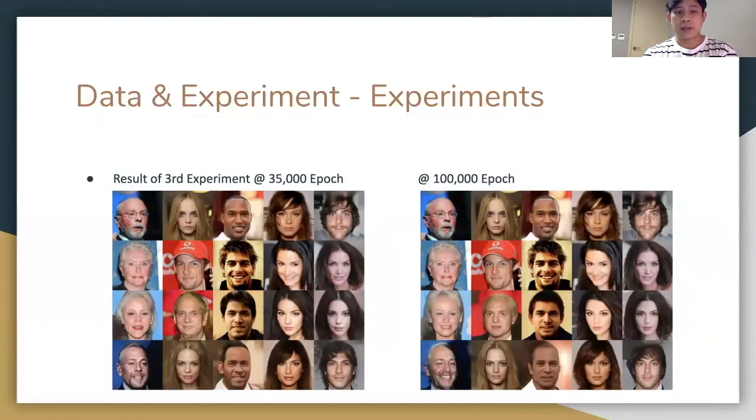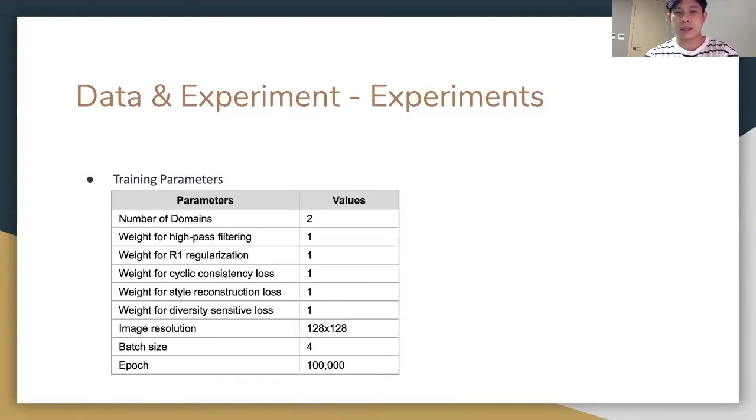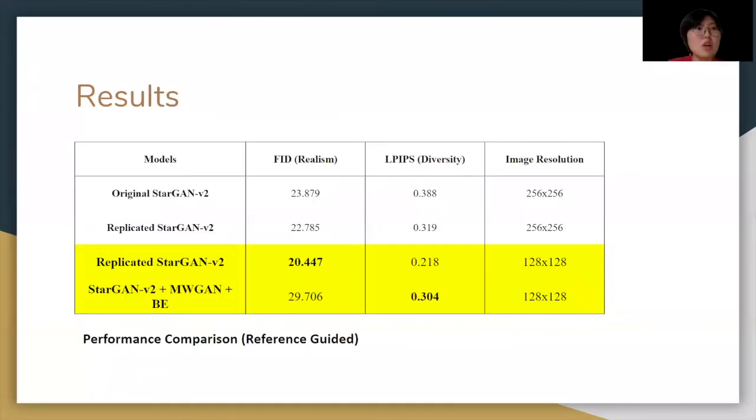As you can see, the results at 35,000 and 100,000 iterations look good. The cap became a bald head or hair, and the glasses became natural facial expressions. All the training parameters are here. Almost all parameters are the same as StarGAN V2. We evaluate our model using FID to indicate realism of images and LPIPS to measure diversity of images. Smaller FID and larger LPIPS mean better performance.